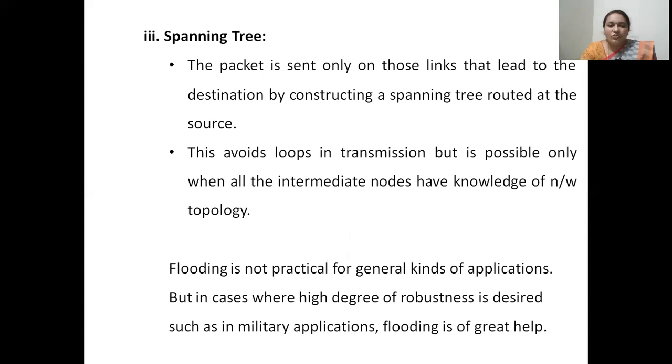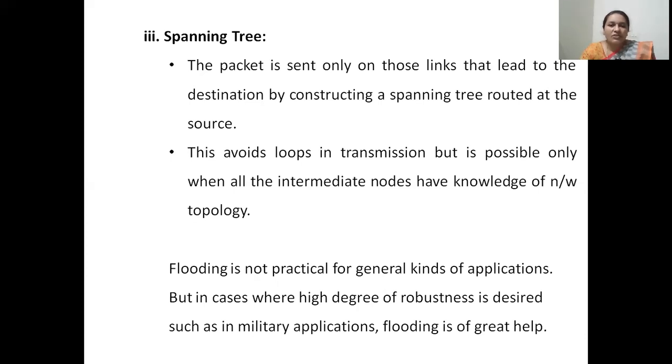The third method to overcome the flooding problem is the spanning tree. In the spanning tree method, the packets will be sent only on those links which are part of a spanning tree. A spanning tree will not contain any duplicate nodes. Using this idea, a spanning tree of nodes will be constructed along the path between the source and destination.